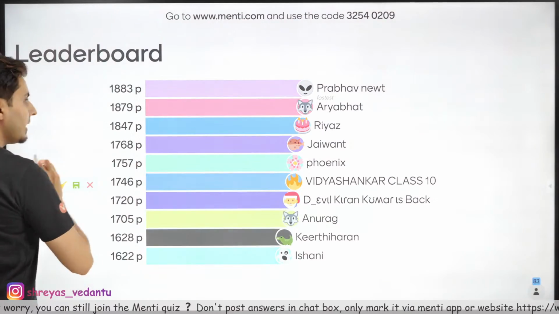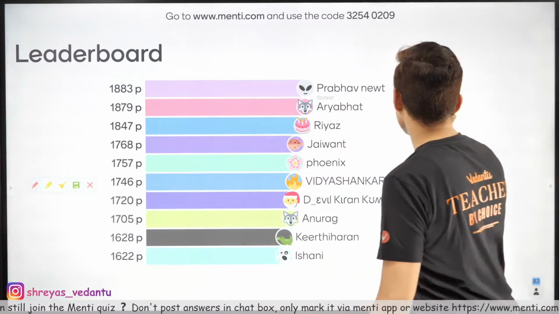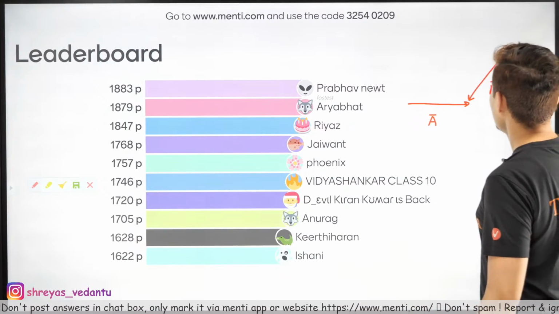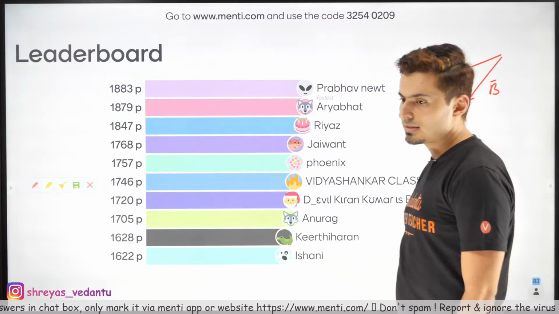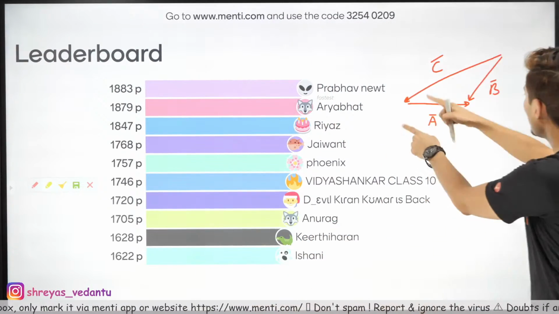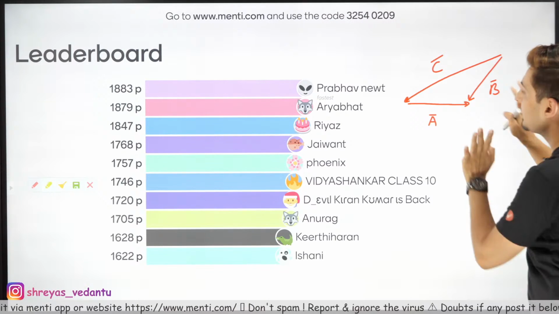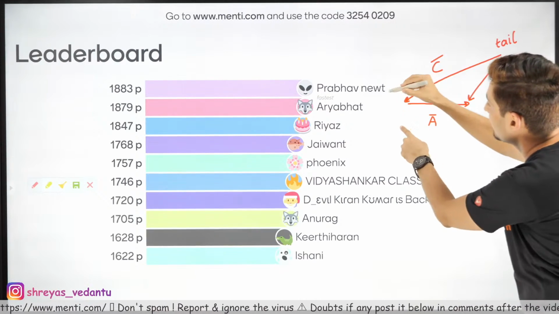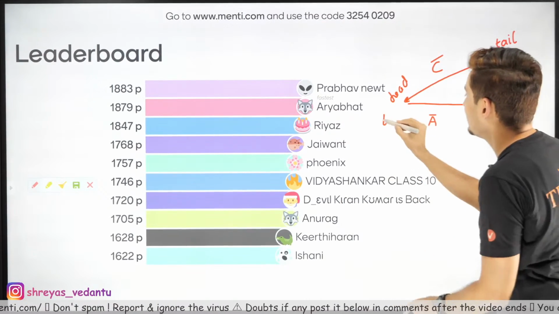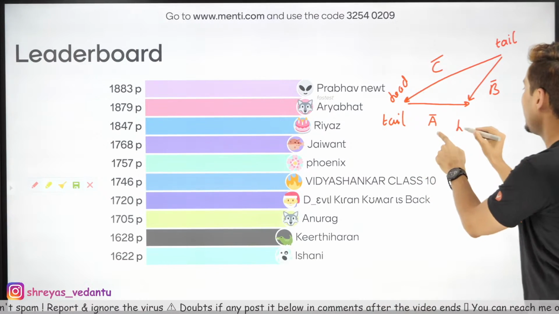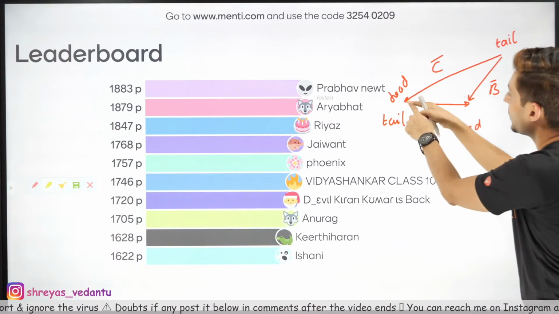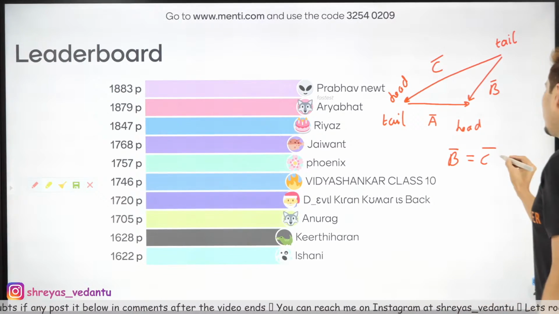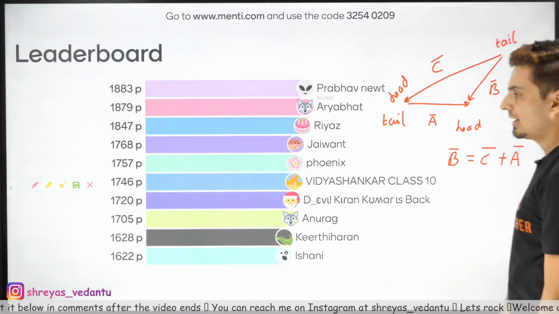So I'll tell you what, in that previous question, A vector was like this, B vector was like this, and C vector was like this. Now, if you notice it carefully, A plus B will not give you C. In fact, this is the tail of C, head of C, and this is the tail of A, and this is the head of A. C you go like this, A you go like that. So this is the resultant. In fact, B vector is C vector plus A vector. That is the correct answer.